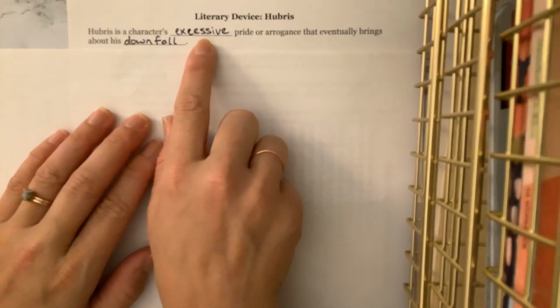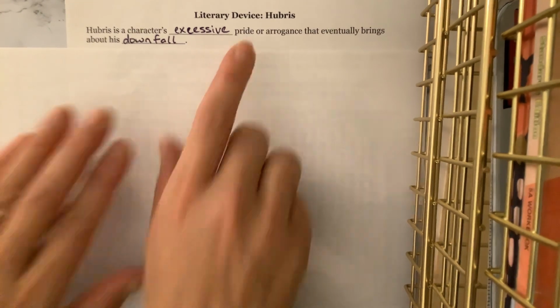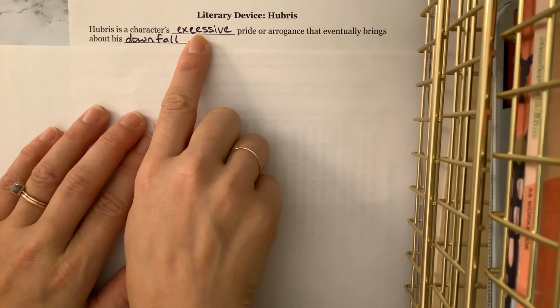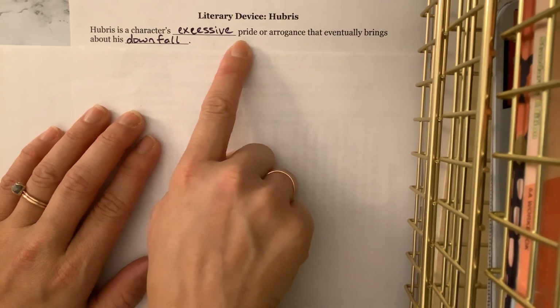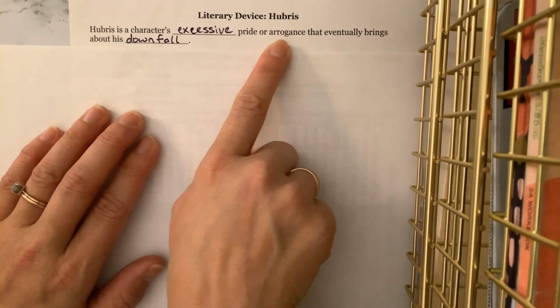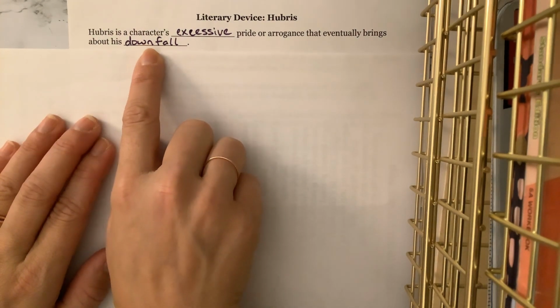So this word excessive, that's a word that we use that means too much of something. So it's good to have pride in yourself, right? It's good to feel proud of the things that you've accomplished. But then there's this idea of excessive pride. If you think you're too great, and we'll talk a little bit more about what that means in a second, but excessive, too much pride or too much arrogance. So that's kind of the first part of hubris, is this idea that there is a lot of pride, and then this idea that it leads to a downfall of some sort, okay?